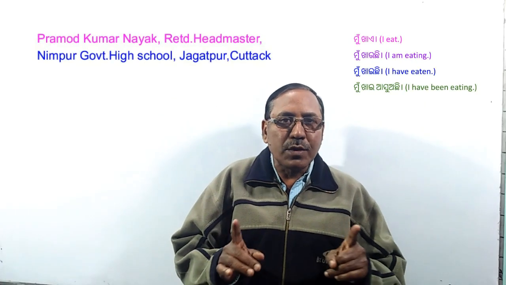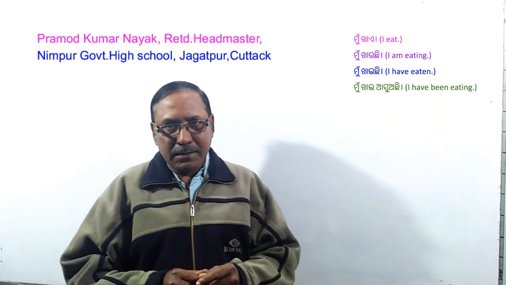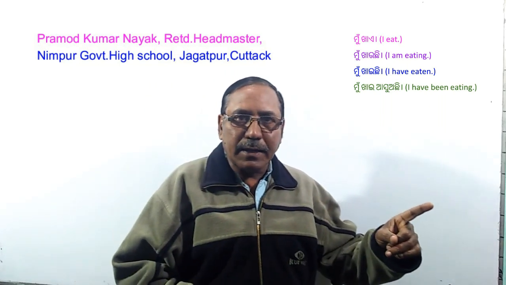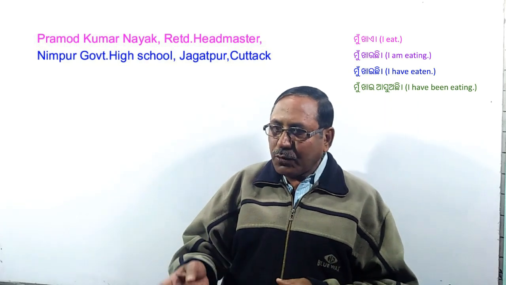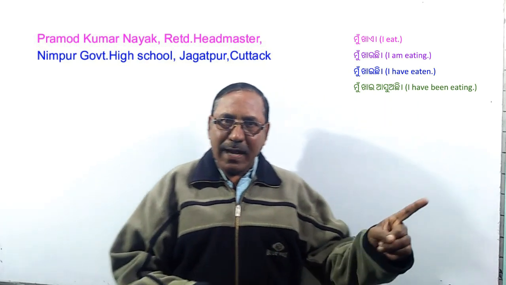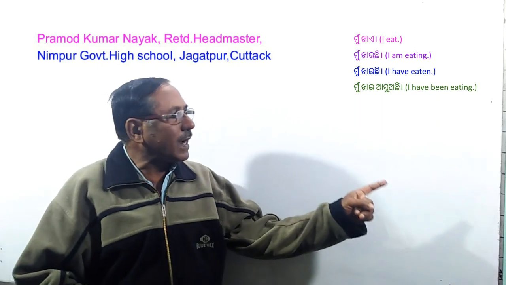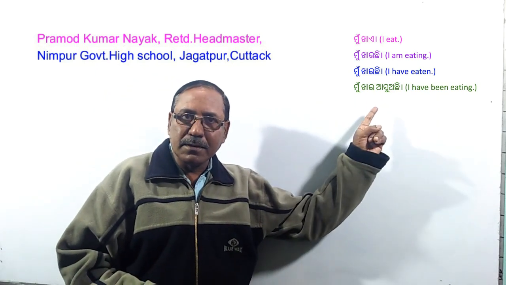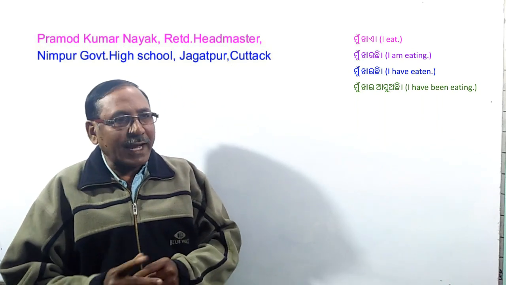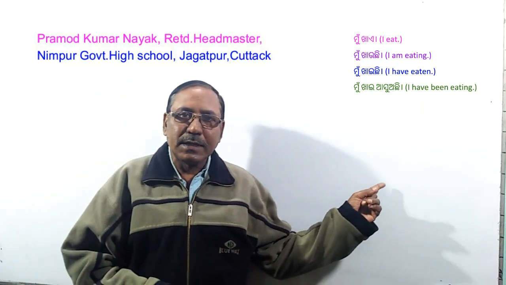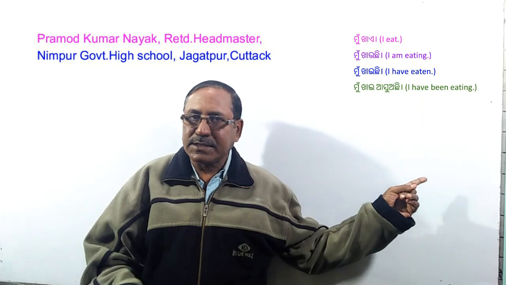You see, there are so many types of present. If I say in Odia, mu khaye, and also I say mu khauchi. Mu khaye, it refers to present. Mu khauchi, it is also present. Mu khaichi, it is also present. Mu khai asuchi, it is another present.